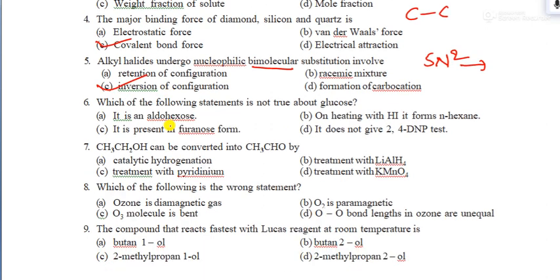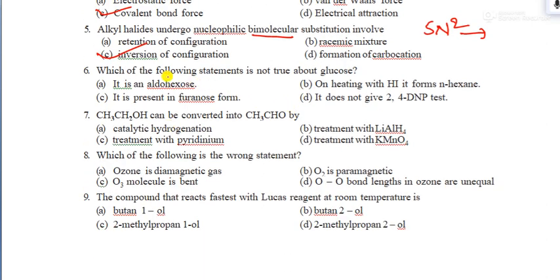Let's see one more question, question number 6. Which of the following statements is not true about glucose? The statement says it is an aldose sugar. Yes, obviously glucose is an aldose sugar. In glucose the structure starts with CHO, and the remaining carbons have OH groups. So it's an aldose sugar only.